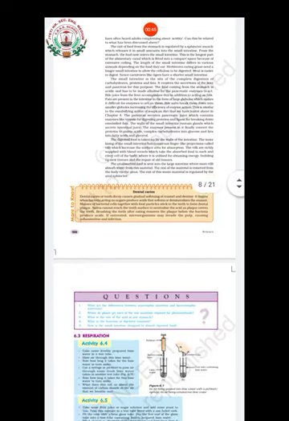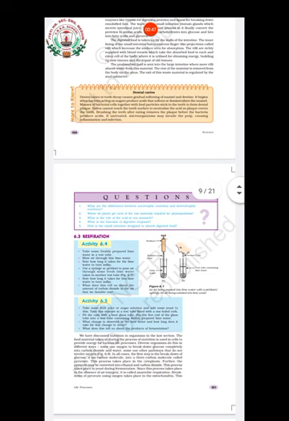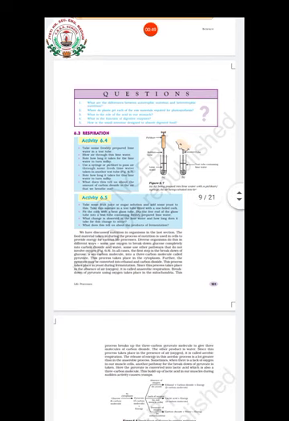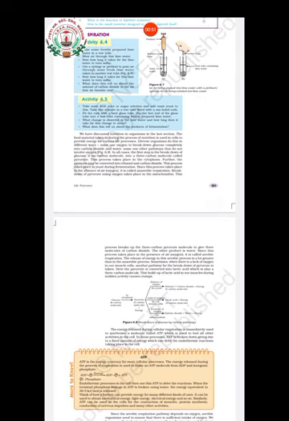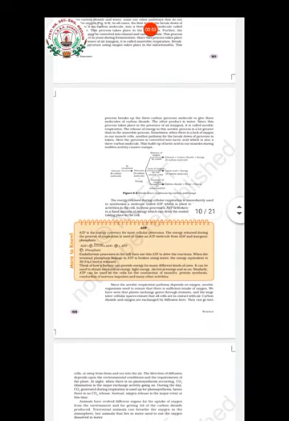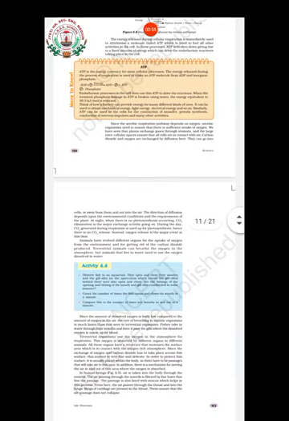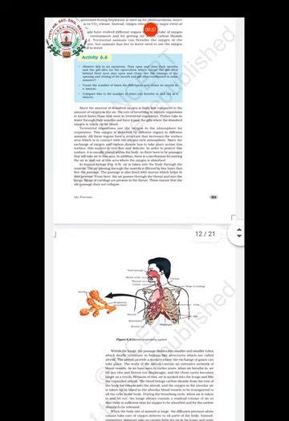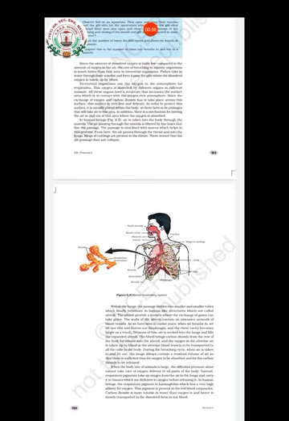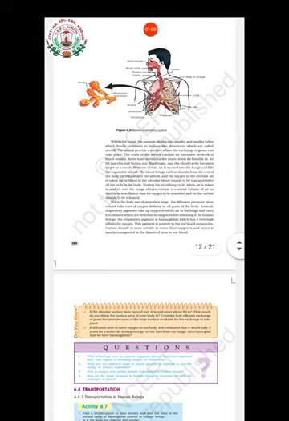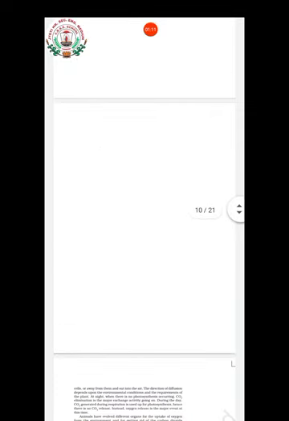Then the next topic is respiration. In that you have studied aerobic and anaerobic respiration, isn't it? Then we have studied glycolysis, and then respiration in organisms, animals, and the respiratory system of human beings.